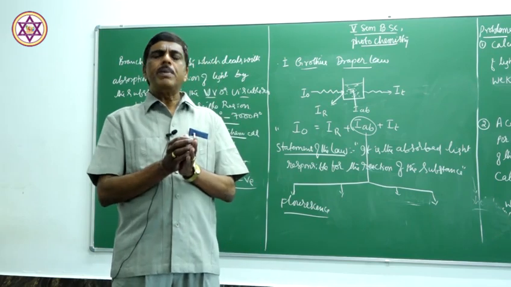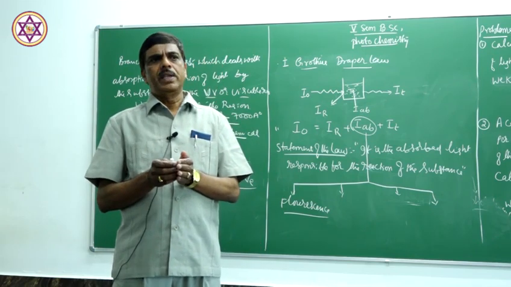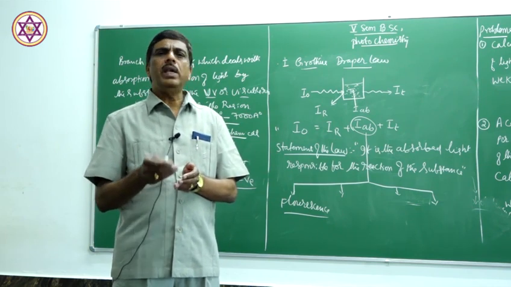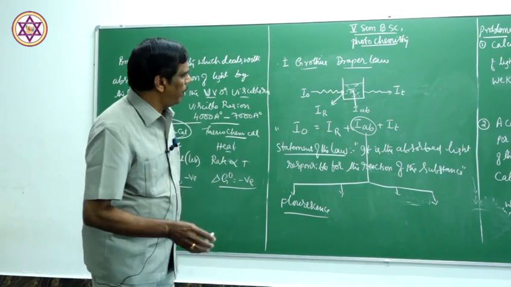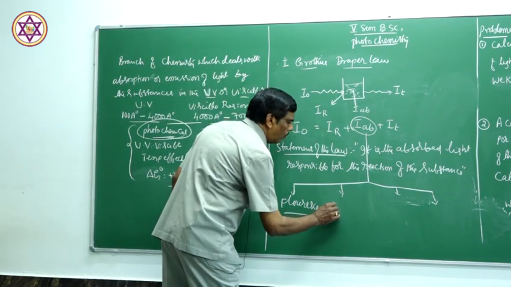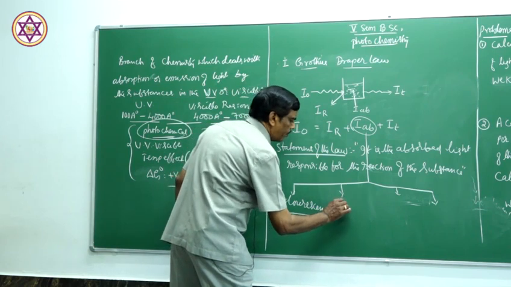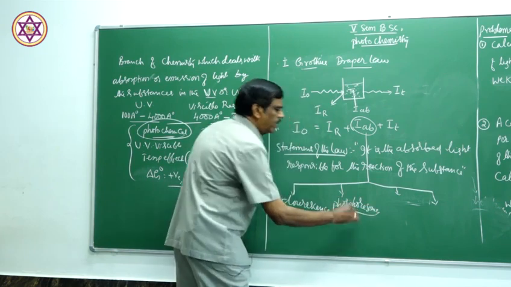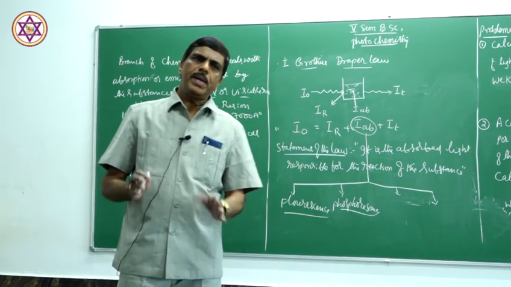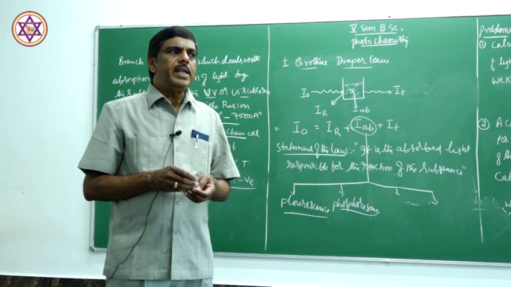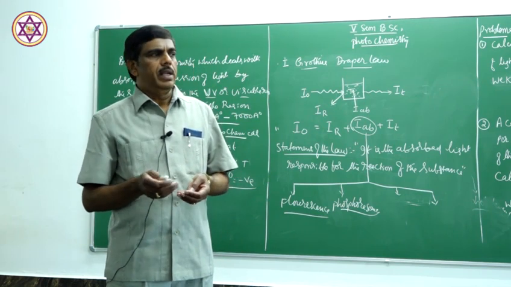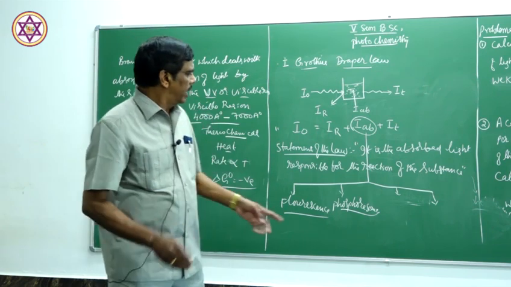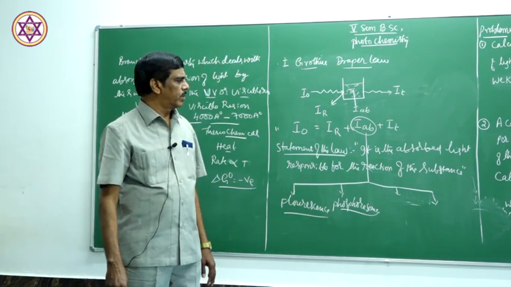Suppose the absorbed light is emitted after some time, it will take a few seconds or a few minutes for emission, slowly it will be emitted. This type of process is called phosphorescence. Phosphorescence is a process where there is no chemical change, only absorbed light is emitted slowly. It will take some time for this emission. That process is called phosphorescence.